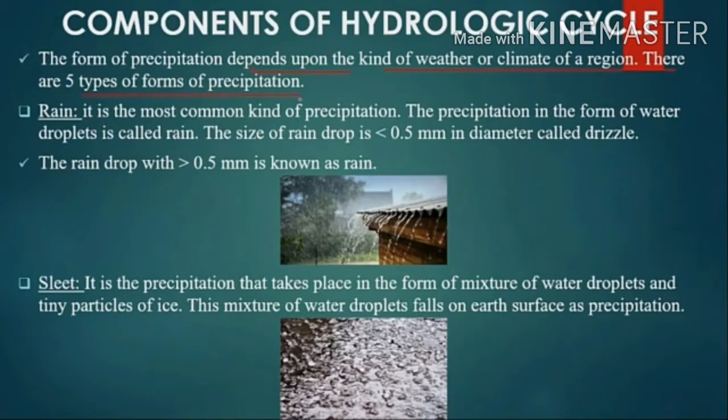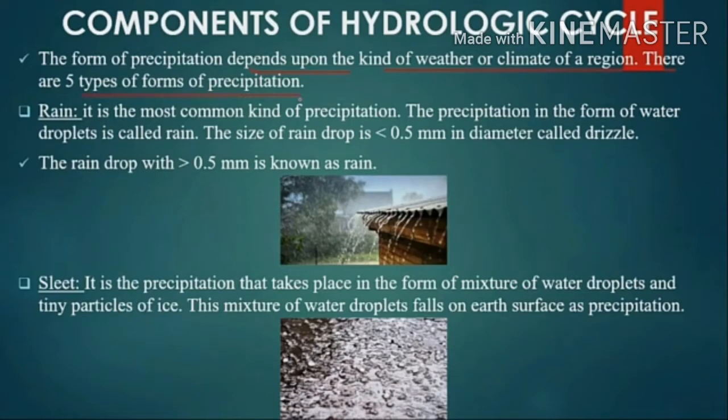And generally drizzle takes place from stratus clouds, the type of clouds. From that only large particles of the rain, the drizzle, fall. Next is sleet. Sleet is a precipitation which takes place in the form of a mixture of water droplets and tiny particles of ice, less than 5 mm in diameter. That is known as sleet.